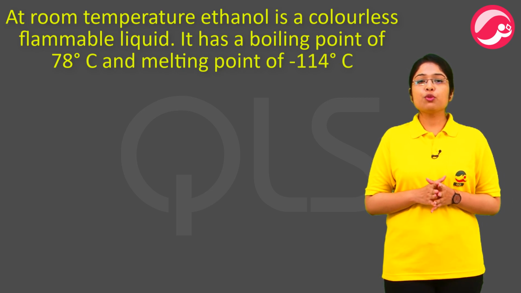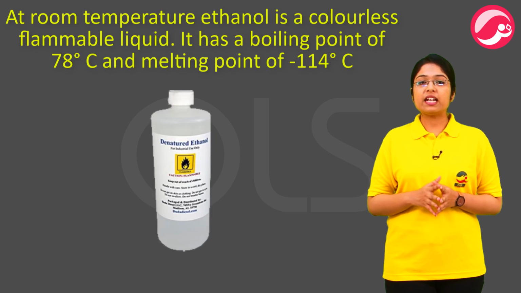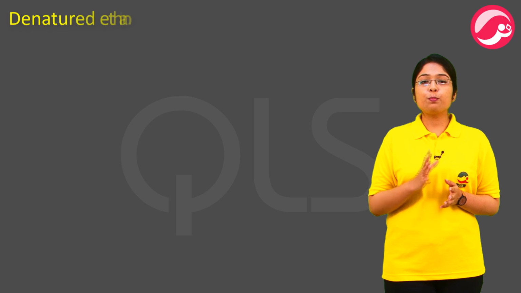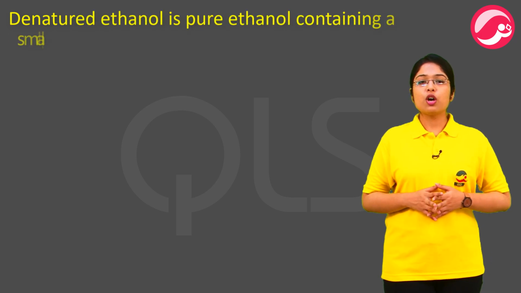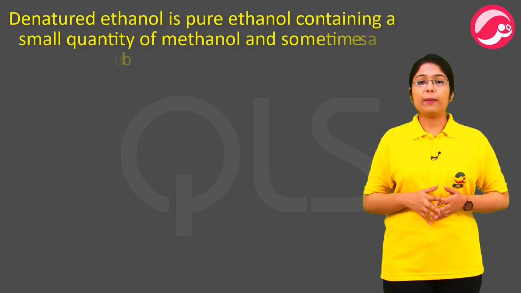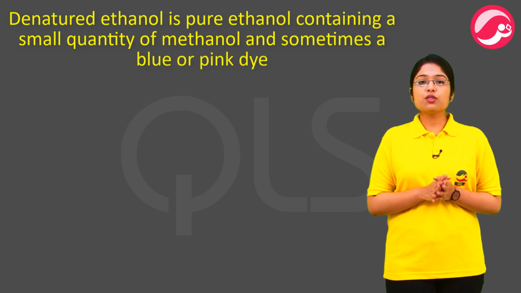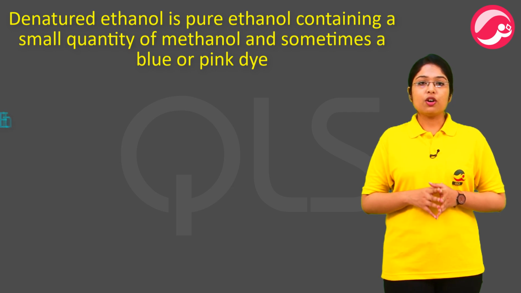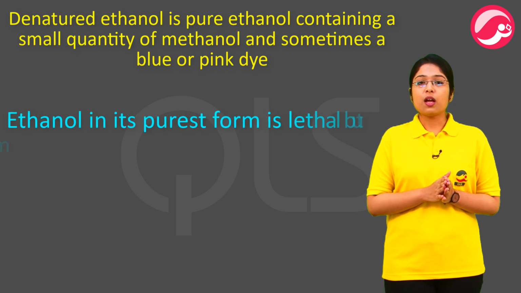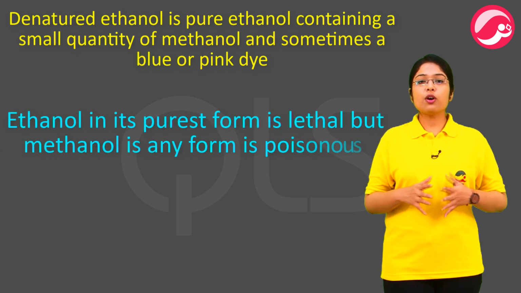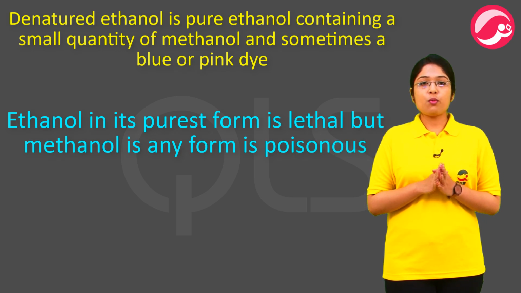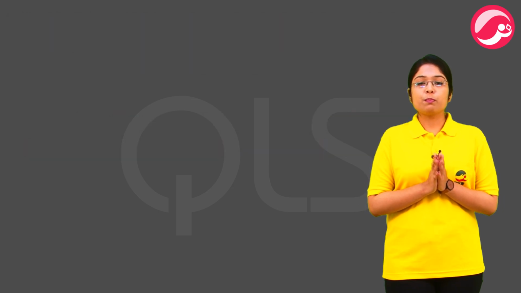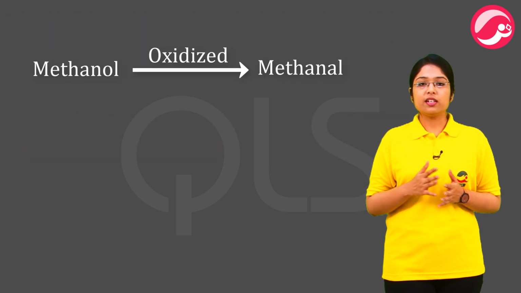In your chemistry labs, you may have seen bottles of alcohol labeled as denatured alcohol or denatured ethanol. Denatured ethanol is pure ethanol containing a small amount of methanol and sometimes a blue or pink dye. It is done to stop the misuse of industrial grade ethanol for drinking purposes. Ethanol in its purest form is lethal, but methanol, another form of alcohol, is poisonous in any form or any concentration. On consumption, methanol is oxidized to methanal in the liver.